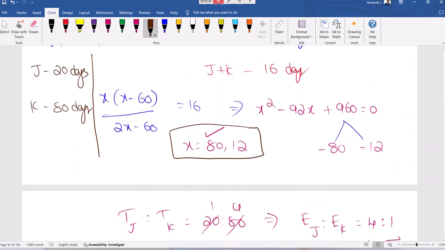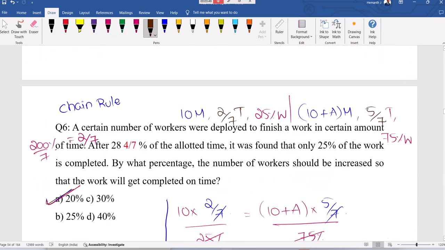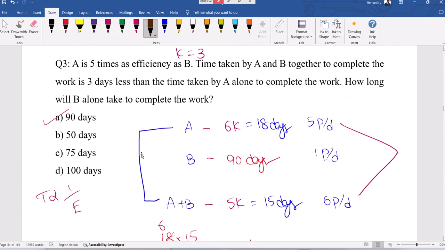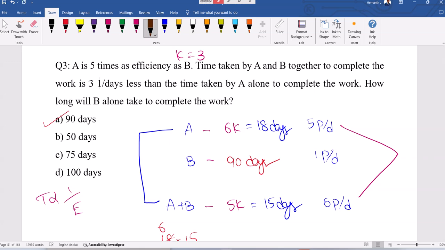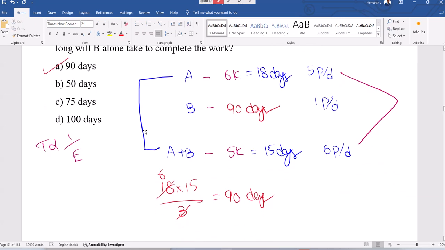Some other question we struck which is 90 days, something like that. Now there also I'll cross check. Some other question where this is 90 days, right? So let me check the data. For this question also the problem is here 1 by 3. 3 1 by 3. Here 3 1 by 3, that fraction part is missing. So 3 1 by 3 days here. But I believe you got the approach.